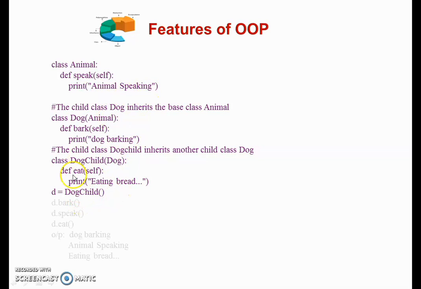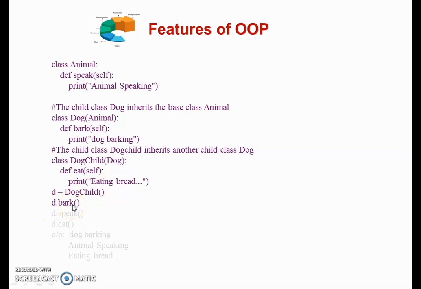Then at the end I created the object of a derived class. Always keep it in mind, in inheritance we always create an object of only the derived or child class to reuse the code again and again from the base class. So d = DogChild(). This defines the DogChild. Here d is the object of the DogChild class. Then I am accessing the bark method of the class Dog by using the object of DogChild. So I just write here d.bark().